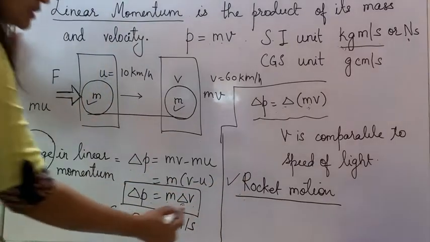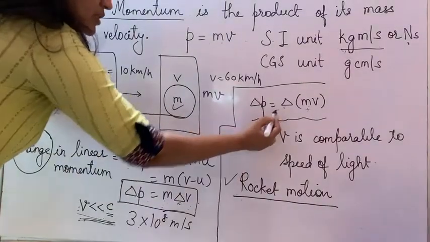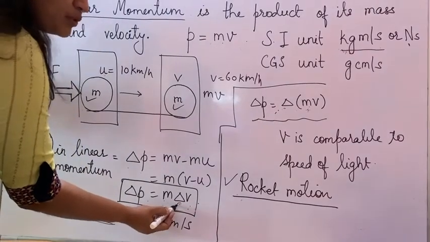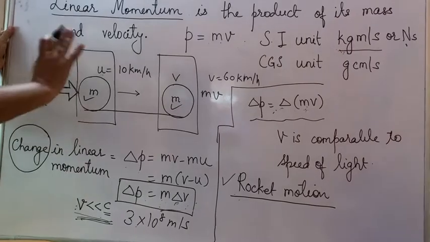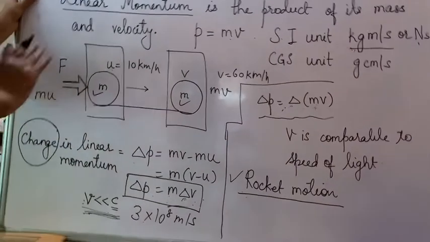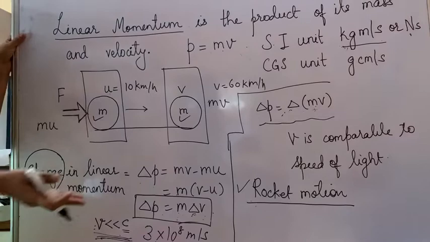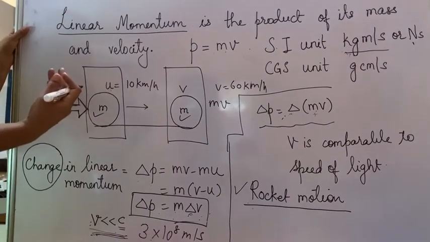Many a time this concept is not well understood by children, as to why delta has gone only on v here, and why delta has gone on both m and v over here. So this is the concept of linear momentum. This will be helpful to you in my second video, which is on the second law of motion.